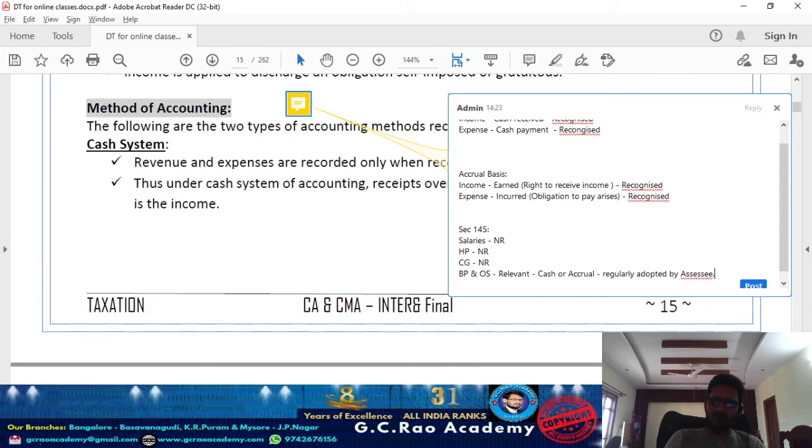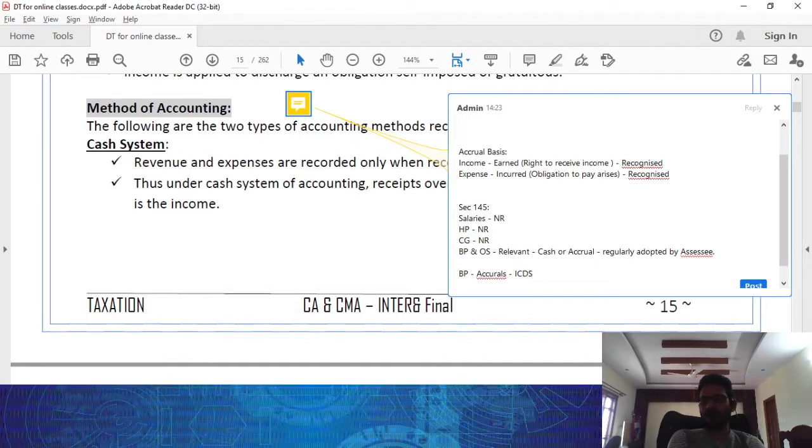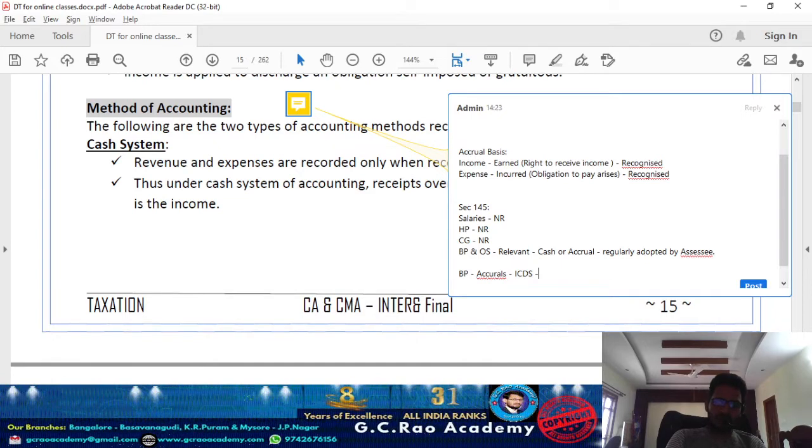Correct? In case the assessee regularly follows the accrual basis of accounting while computing income from business or profession, then taxable income should be computed strictly in accordance with the Income Computation and Disclosure Standards issued by CBDT. That is nothing but section 145(2).